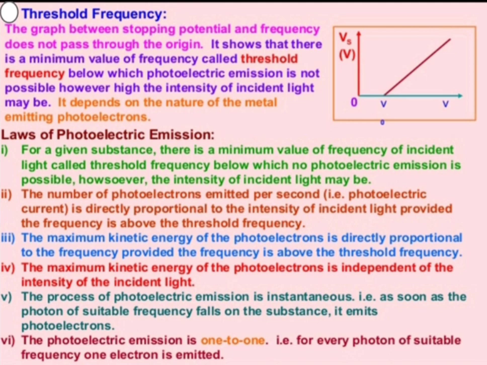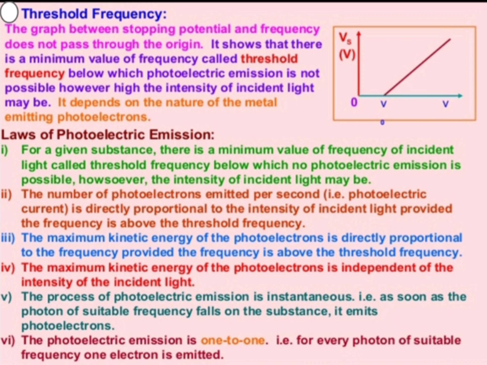And the threshold frequency, again I am going to define here. The graph between stopping potential and the frequency does not pass through the origin, as we have seen previously also for 3 metals. So, here is the stopping potential on the y-axis and the frequency on the x-axis.